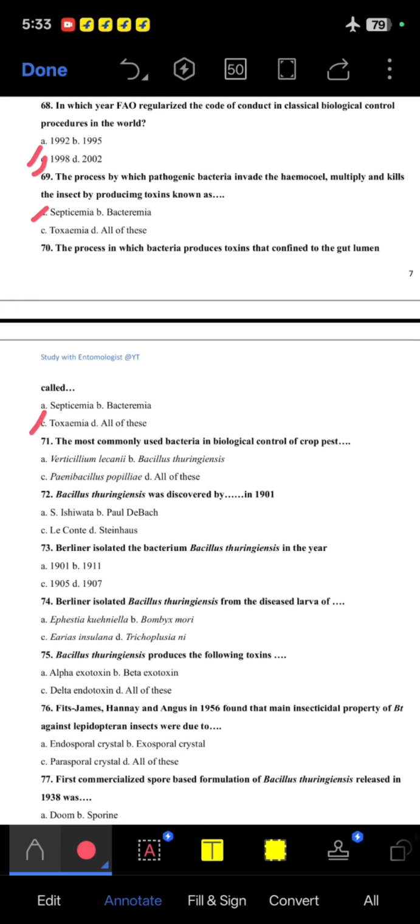71. The most commonly used bacteria in biological control of crop pests, Bacillus thuringiensis, Bt, B option. 72. Bt was discovered by Ishiwata in 1901, A option. 73. Berliner isolated the bacterium Bt in the year 1911. 74. Berliner isolated Bt from diseased larvae of Ephestia, A option. 75. Bt produces the following toxins? So all of these are produced by Bt.